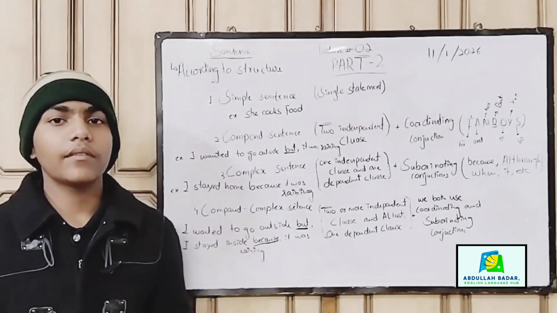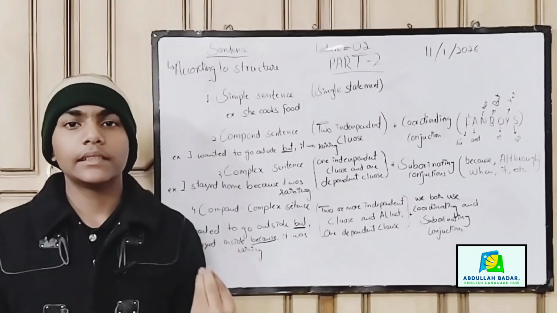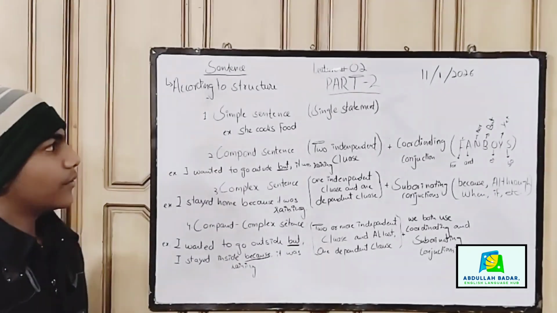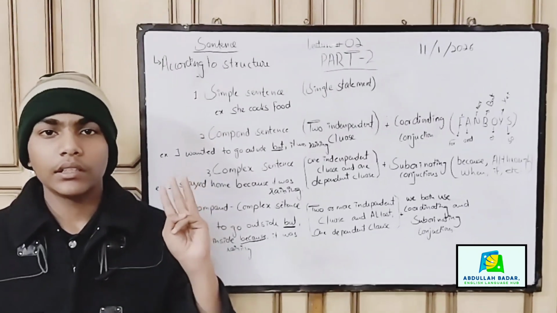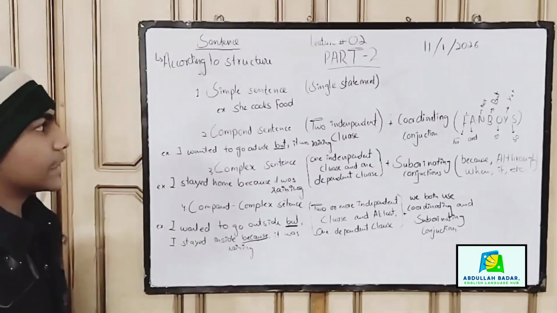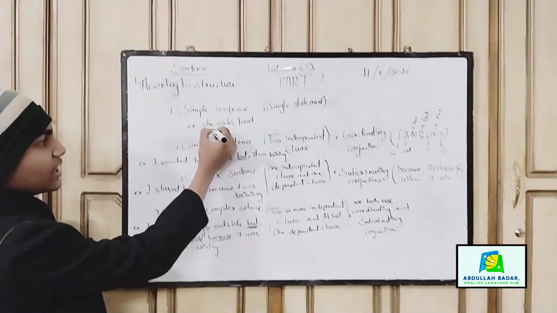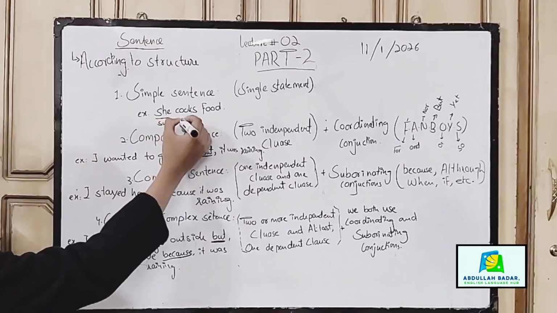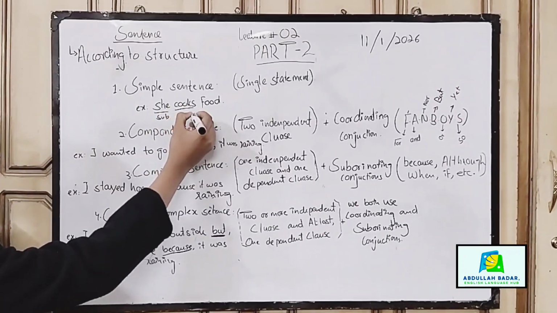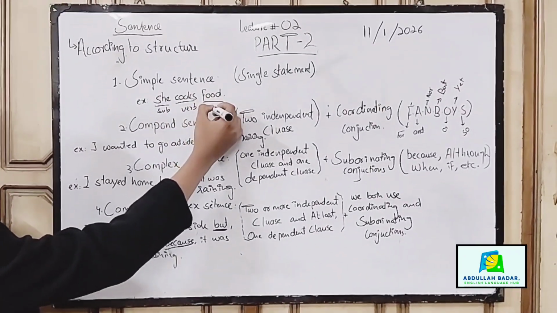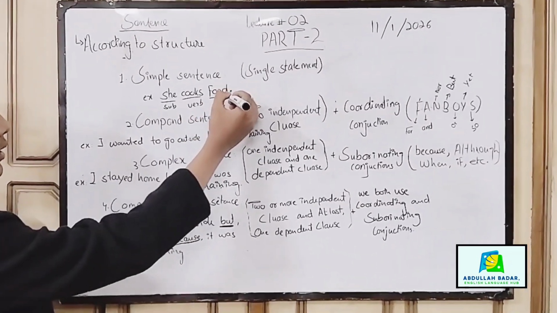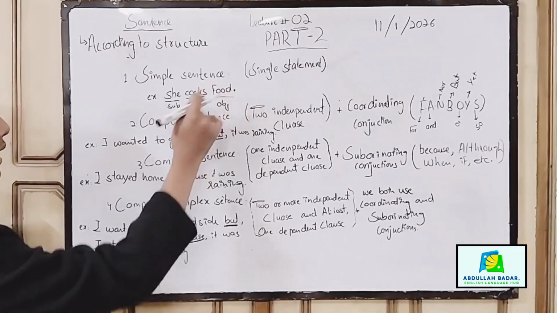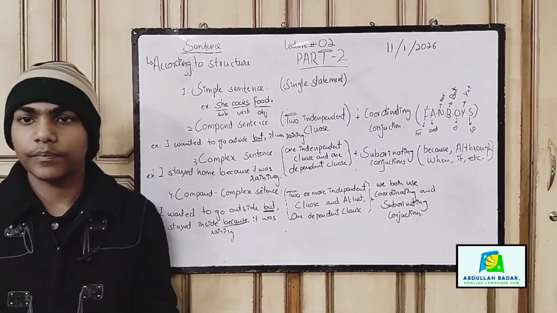A simple sentence gives us a positive and simple statement, and we have one subject, one object, and one verb in the sentence. For example, she is the subject, cooks is the verb, and food is the object, and we always put a full stop or a period mark at the end of the sentence.